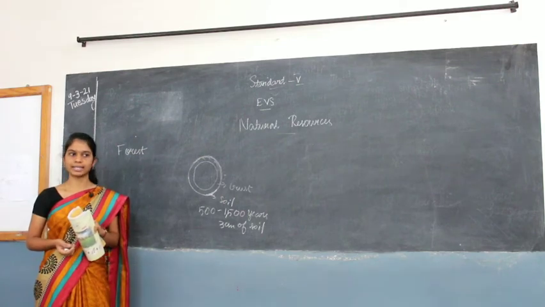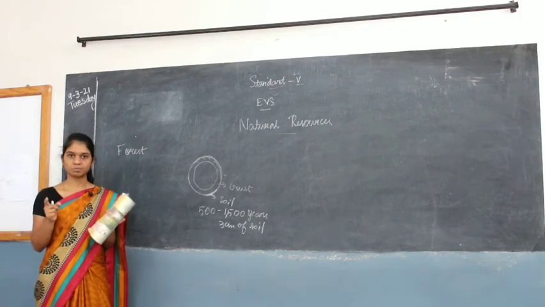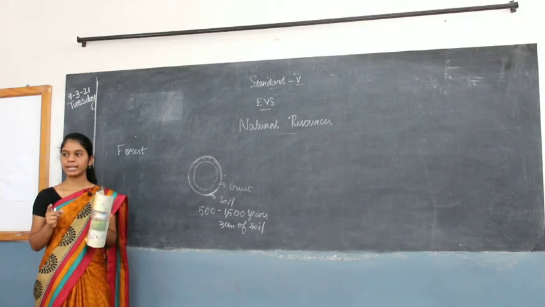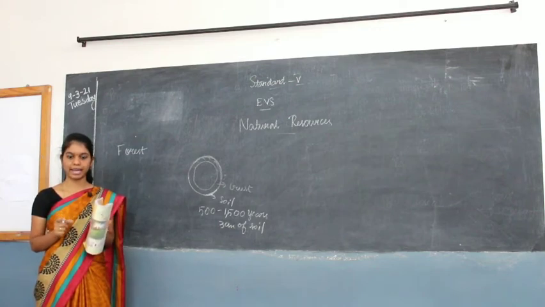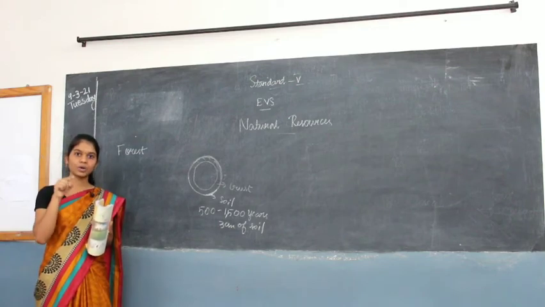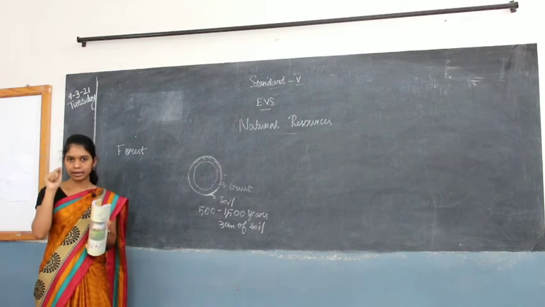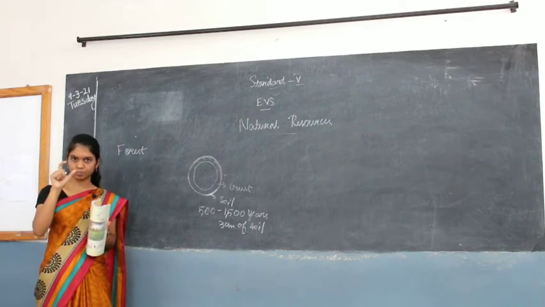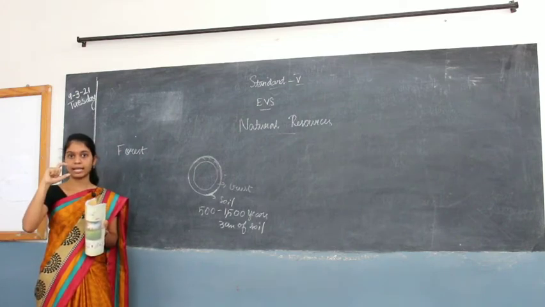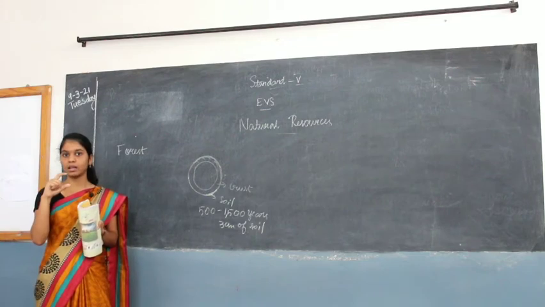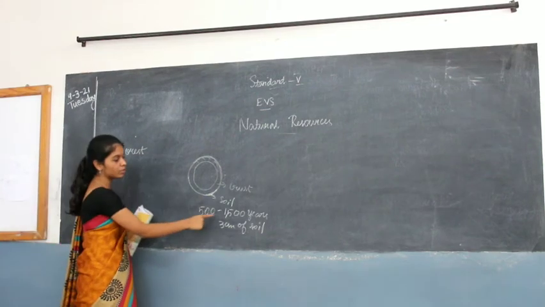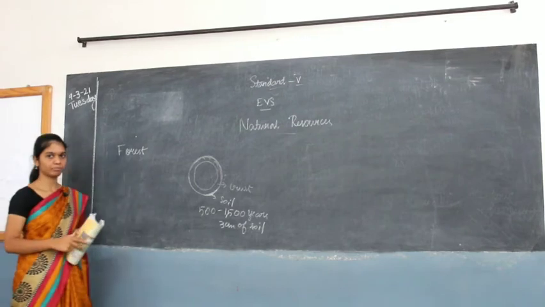You know what 3 centimeters is? You have a small scale, right? You can take the small scale and look at 1, 2 and 3. That much length in the third line is the amount of soil that takes 500 to 1500 years to form.